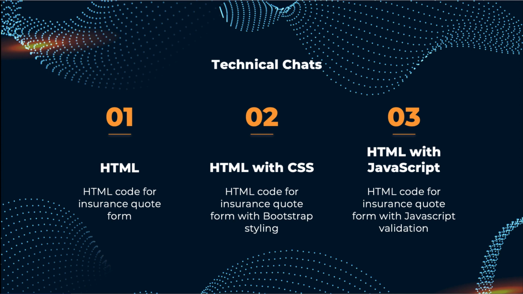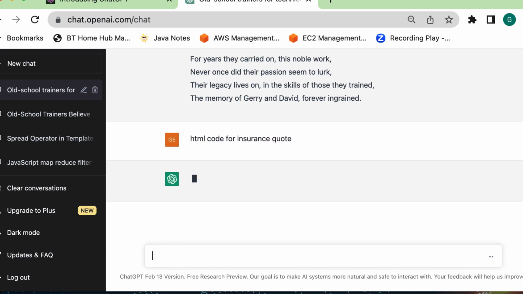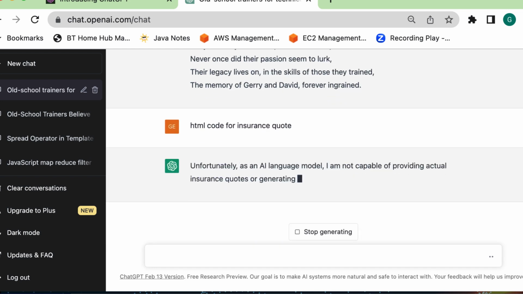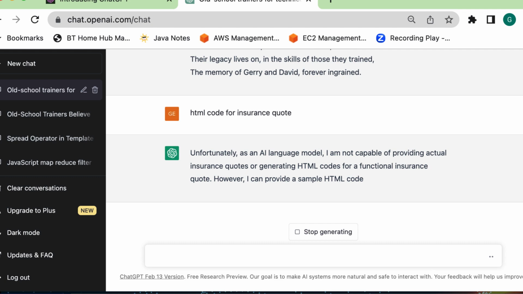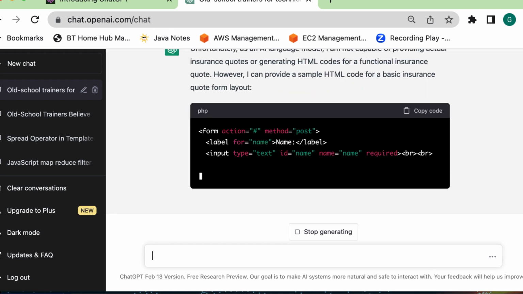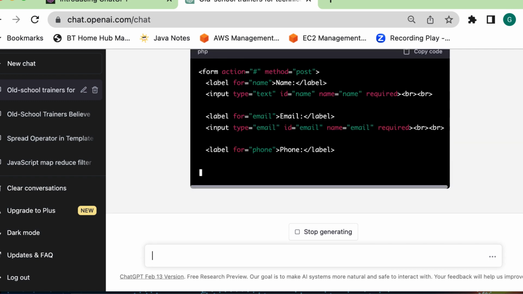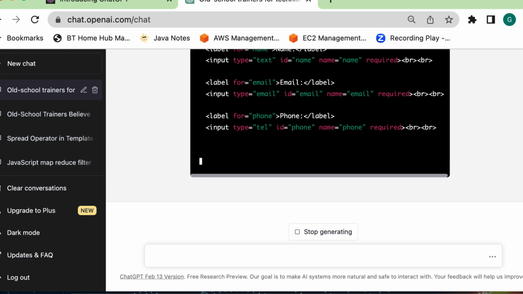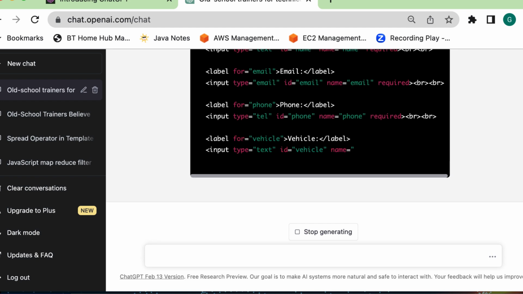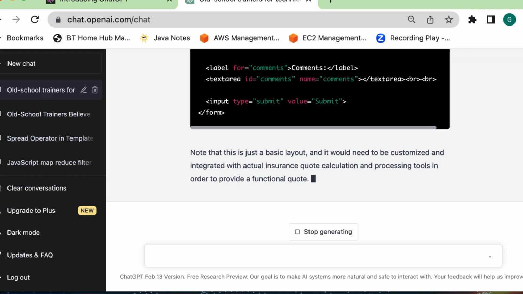So we'll start by asking ChatGPT to produce HTML for us. So HTML code for insurance quote, press enter. And again, here we get HTML code for an insurance quote, name, email, phone, vehicle. And then it gives me an explanation.